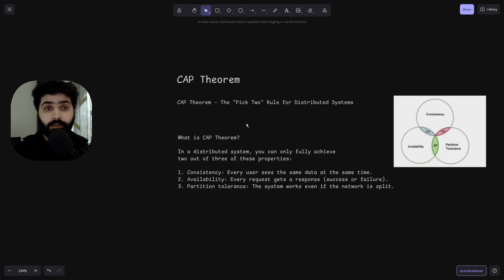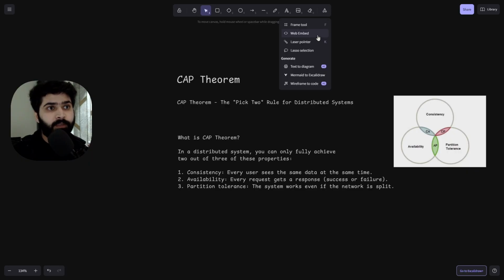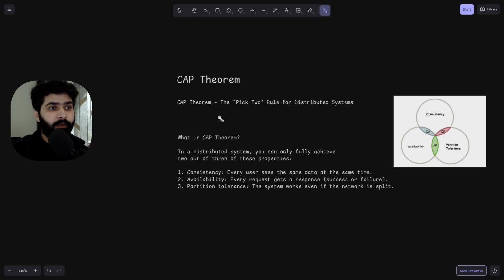So now there are three terms inside your CAP theorem, I would say. It's like in a distributed system we can only fully achieve two out of three of these properties. Okay, let me use the laser here if I can. Yeah, I can. Okay, so you can use only two at a time, and those are your consistency, availability, and partition tolerance. But among these, you can only use two at a time. Okay, so let's understand each one of them in a bit detail, like what they are.